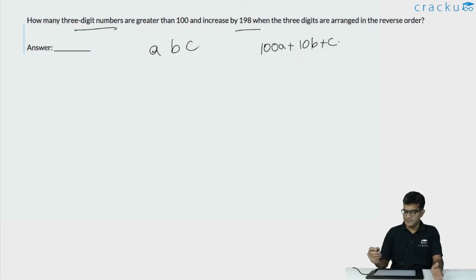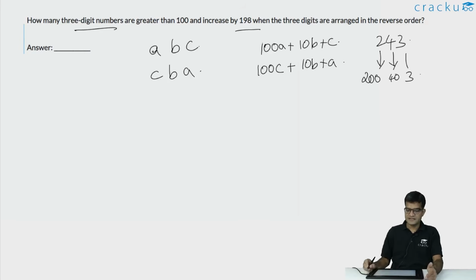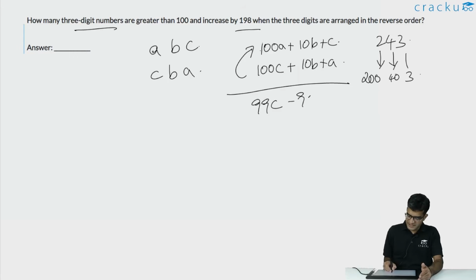For example, if the 3-digit number is say 243, the value of 243 is 2 into 100, that is 200, plus 4 into 10, that is 40, plus 3 into 1, that is 3. So this is 200 plus 40 plus 3. When the digits are reversed, it becomes CBA, and the value becomes 100C plus 10B plus A, or the increase in the value is equal to 100C plus 10B plus A minus (100A plus 10B plus C), which is equal to 99C minus 99A. This we are told is equal to 198.